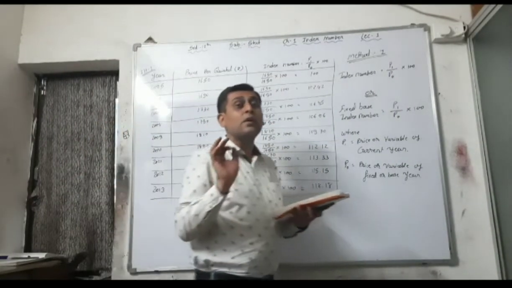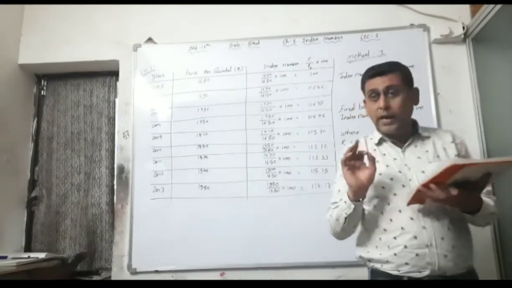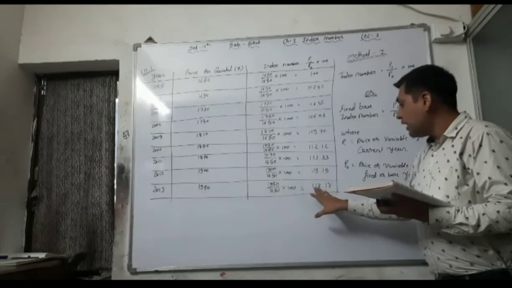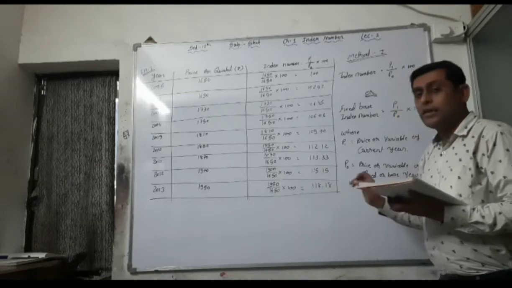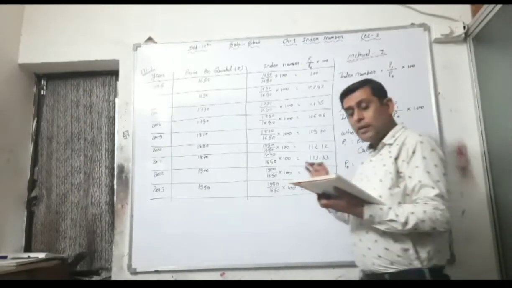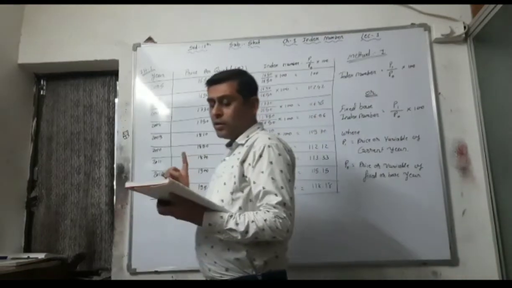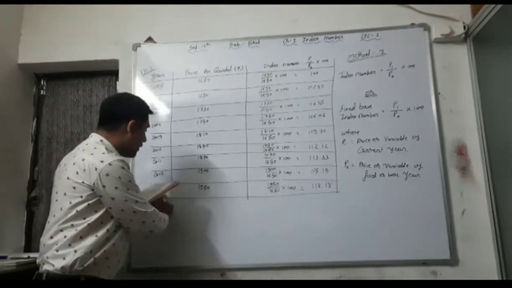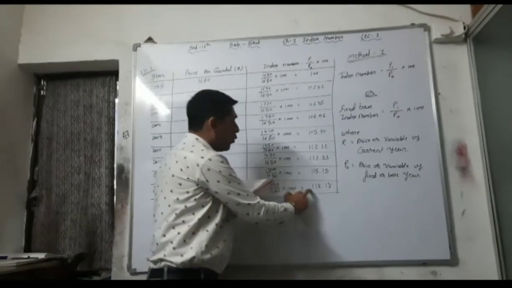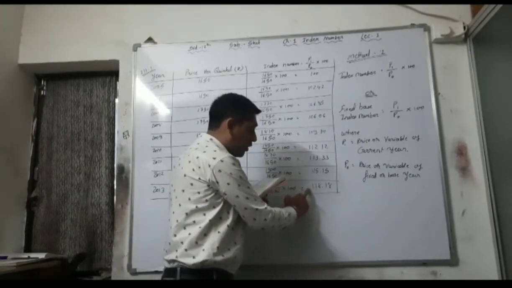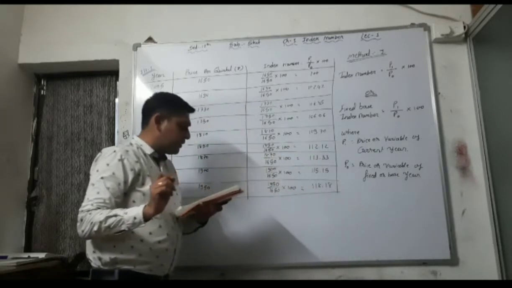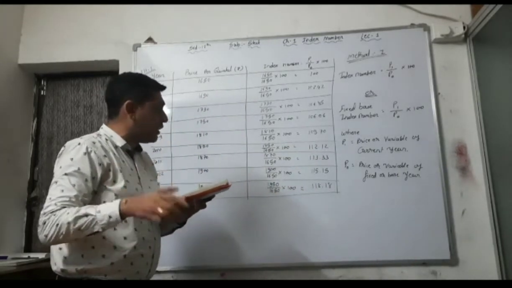The definition is percentage change. That's why we just have to take the difference, that is 118.18 minus 100, then get the answer. State the percentage increase in the price of the wheat in the year 2013. In the year 2013, what is the index number? 118.18. And we have to state the percentage increase.